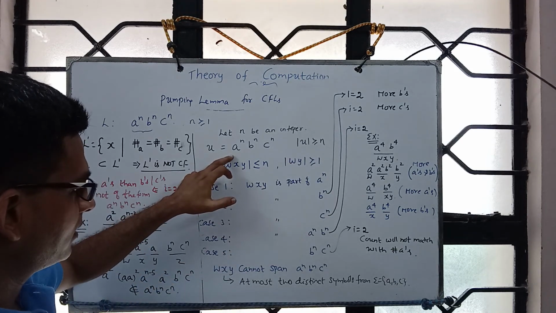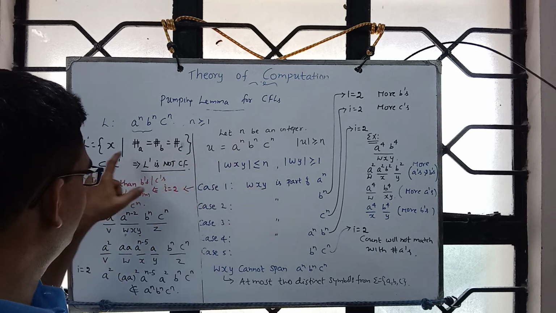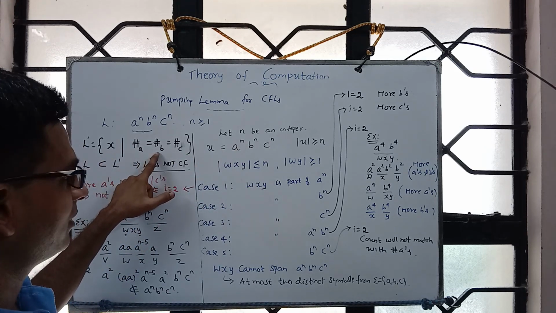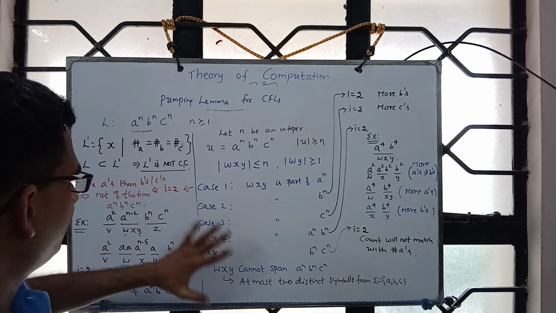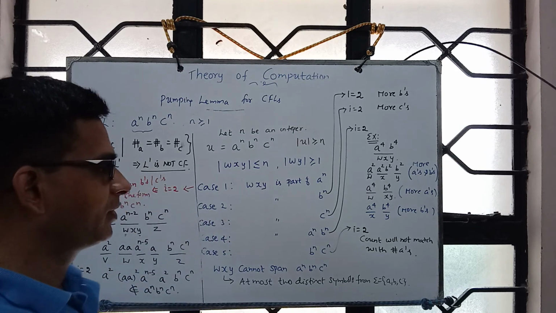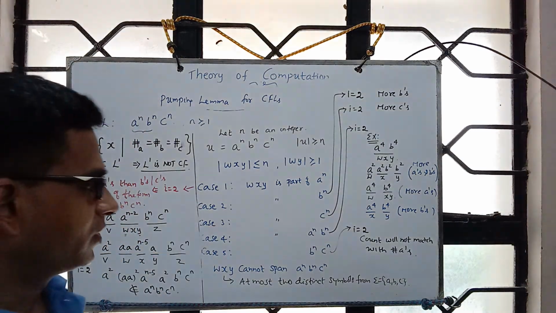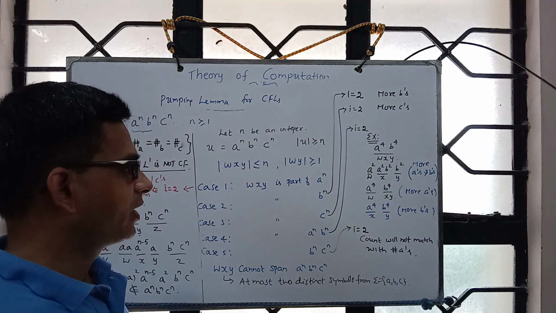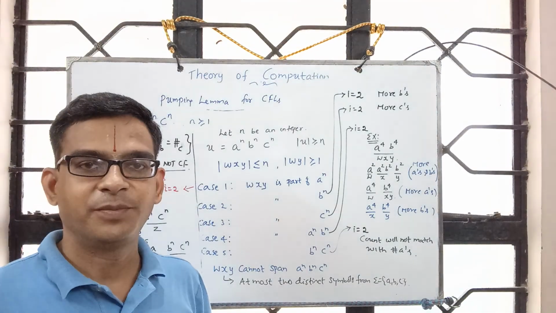We still choose this and run the argument because a^n b^n c^n is a string which is part of this language, respecting this property. So this shows that the same proof works for L prime as well. Fine. So let's look at a couple of more examples and appreciate the power of the pumping lemma for CFL.